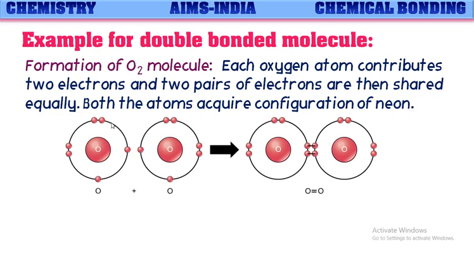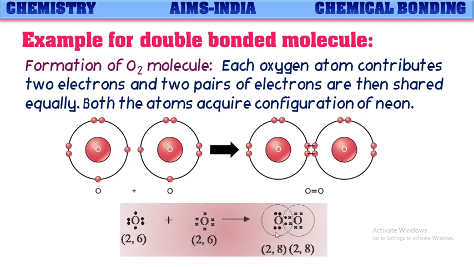As you can see here clearly, each oxygen has 6 valence electrons. So each oxygen needs 2 more electrons to get the nearest noble gas neon configuration. When these two approach each other, they share 2 pairs of electrons, and hence each oxygen atom is getting 8 electrons in its valence shell. Thus oxygen molecule is formed.